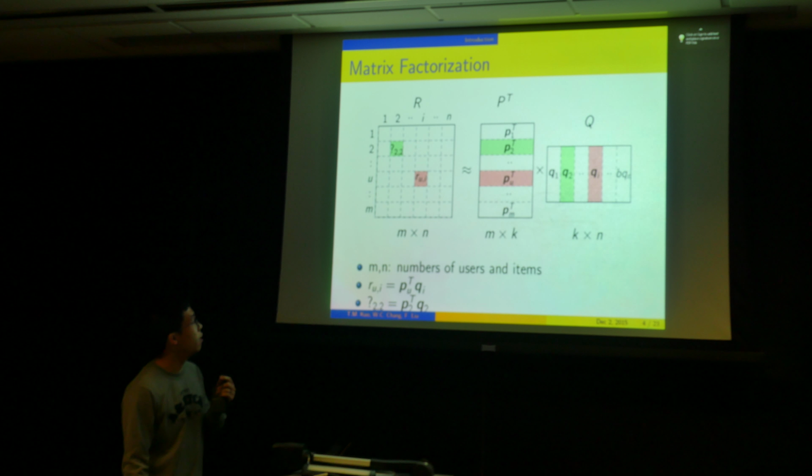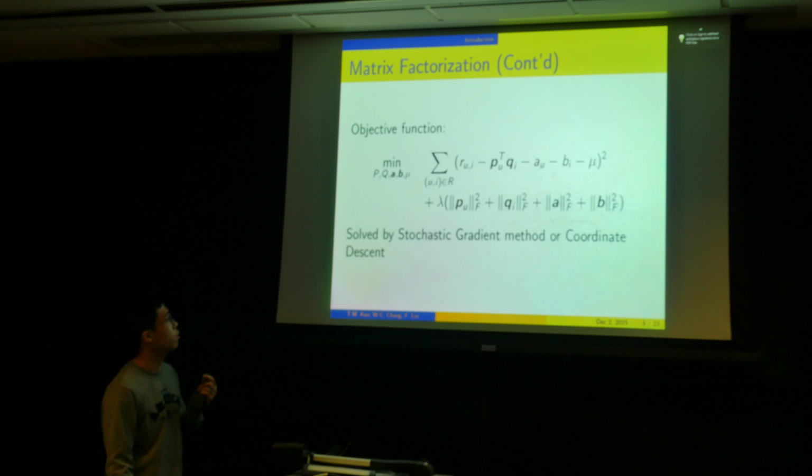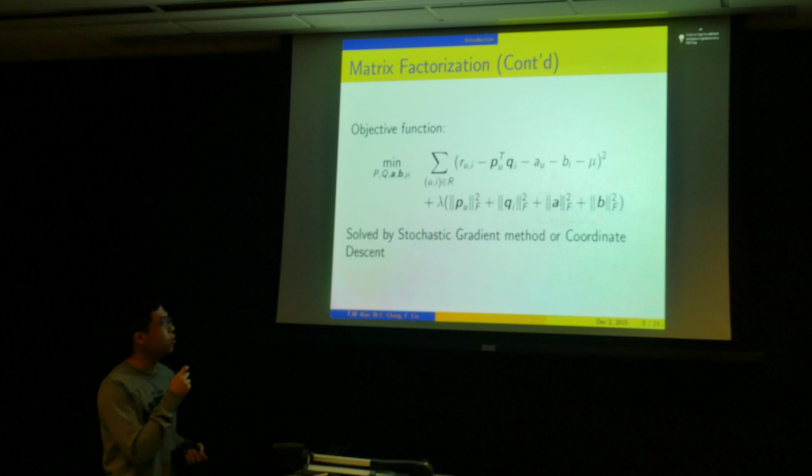This problem can be formulated as a well-known objective function as below, where A is the user bias, B is the item bias, mu is the average bias, and lambda controls the regularization terms. This is already well-known literature and has been studied very intensely over the past years. It is solved by either stochastic gradient descent or coordinate descent. So here comes our problem.